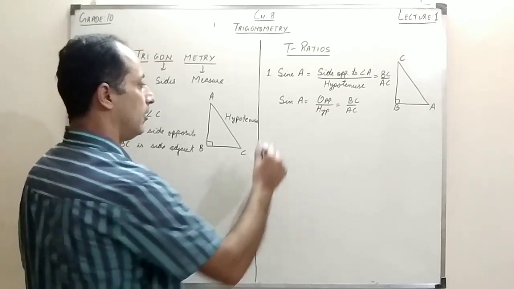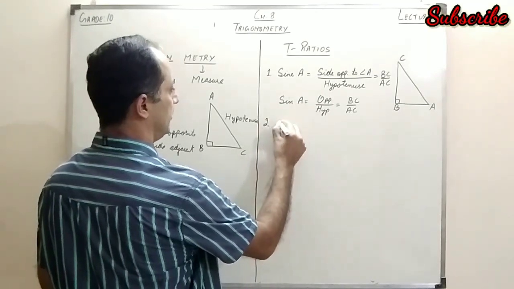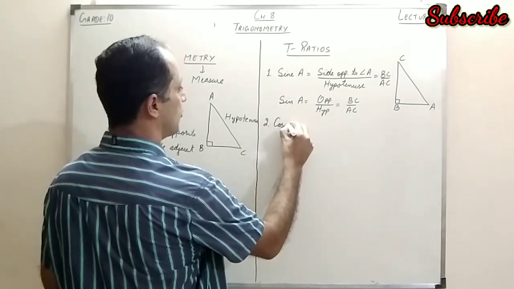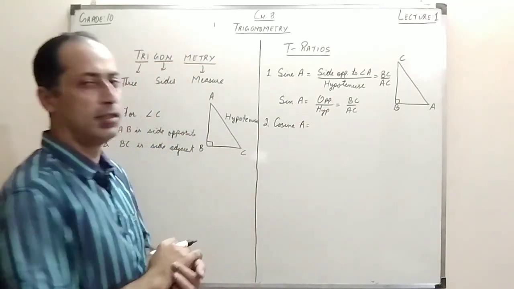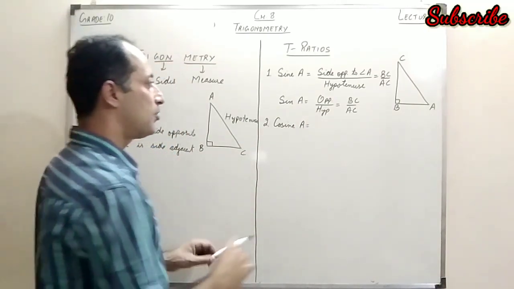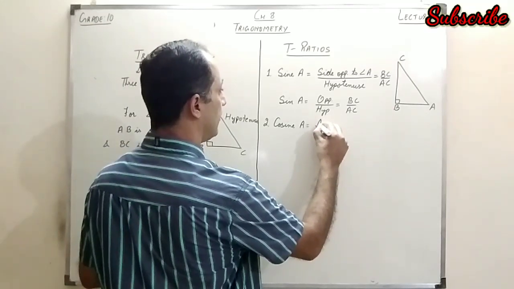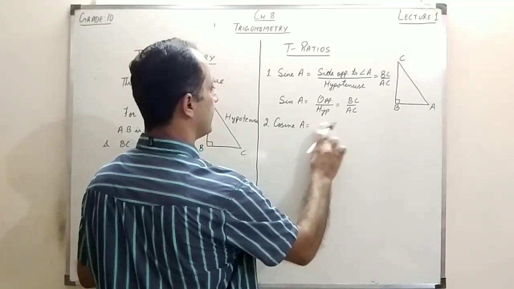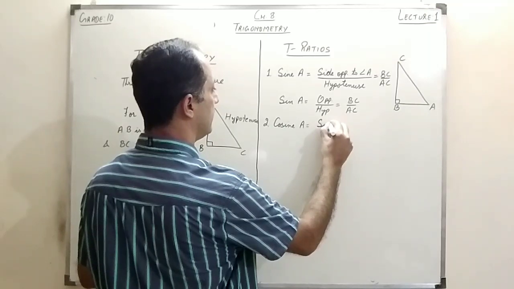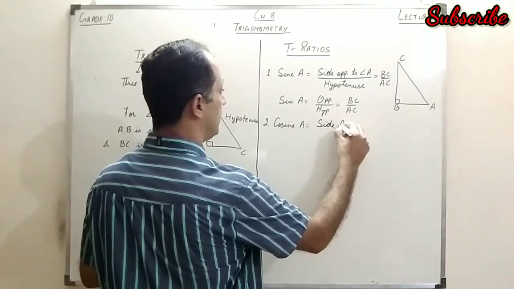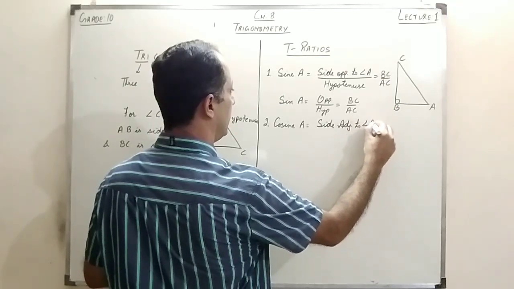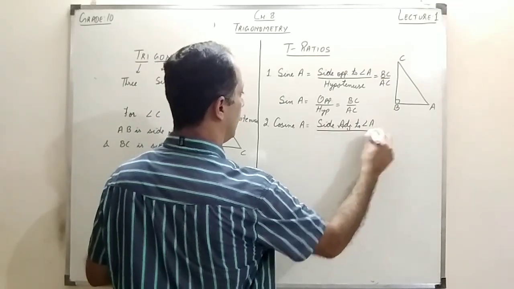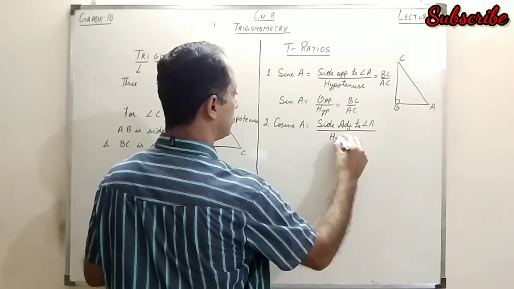Now, I take the next ratio, which is called cosine A. In short, this is called cos A. Cosine A is basically the side adjacent to angle A upon hypotenuse.